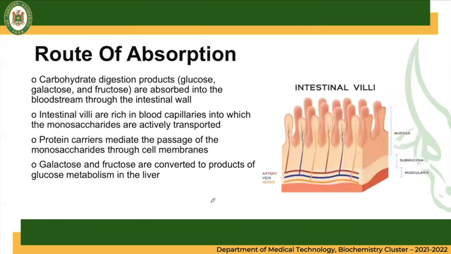Different sugars have different routes of absorption. Pwedeng via the bloodstream, pwedeng intestinal villi, at pwede rin namang protein carrier. Carbohydrate digestion products are absorbed into the bloodstream through the intestinal wall. The intestinal villi are rich in blood capillaries into which the monosaccharides are actively transported. Protein carriers also mediate the passage of monosaccharides through the cell membrane. Galactose and fructose are converted to products of glucose metabolism.